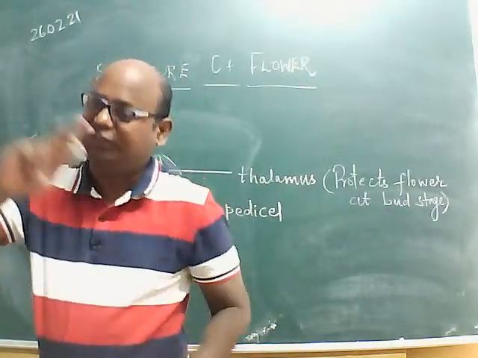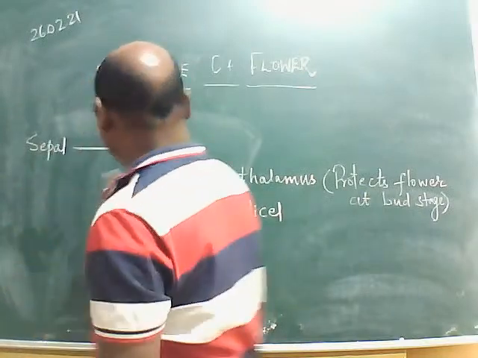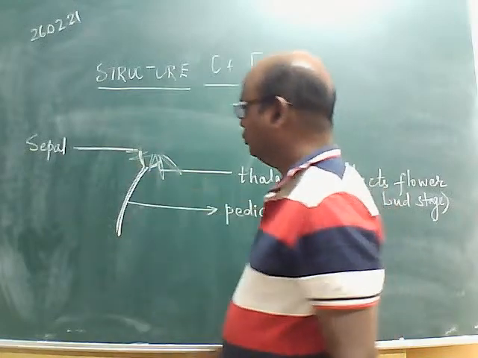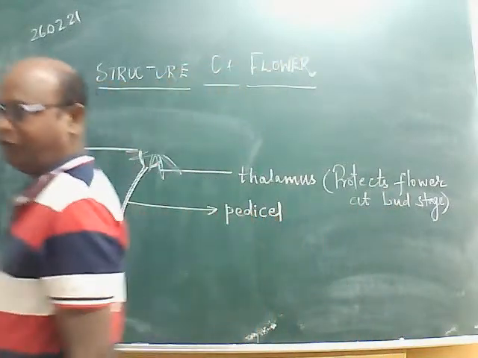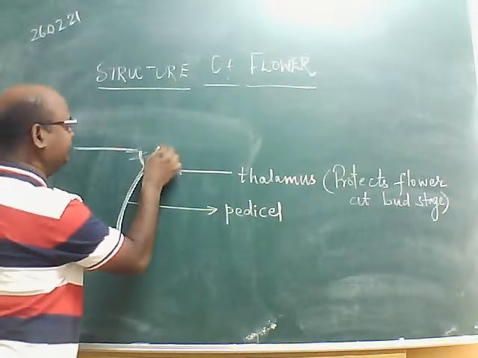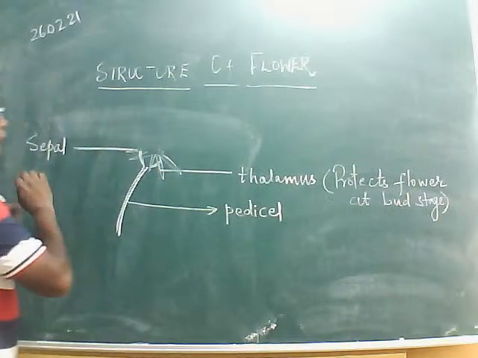You know that a whorl means the members are arranged in a ring-like structure. Now you know that the sepals are arranged in a ring-like manner. So this is the whorl. Members are sepals. What do we call that whorl?